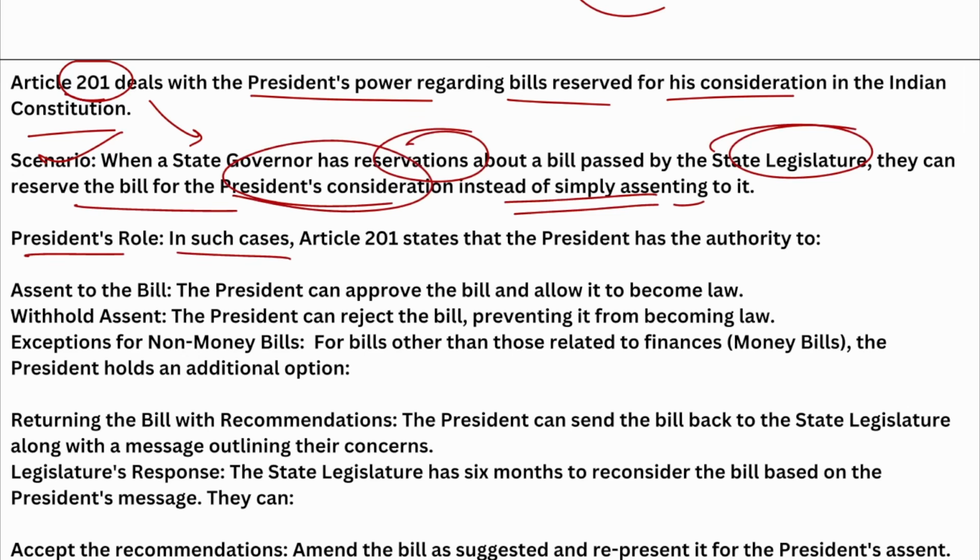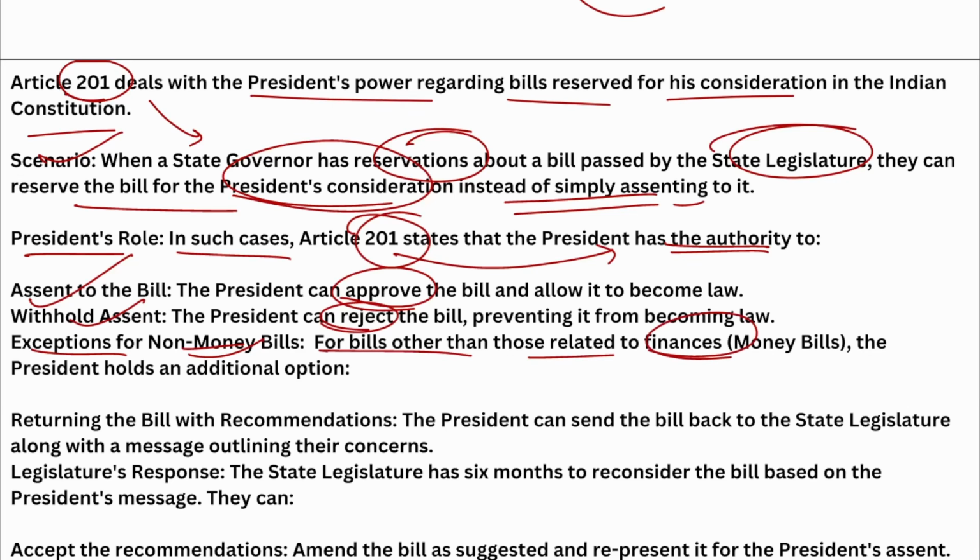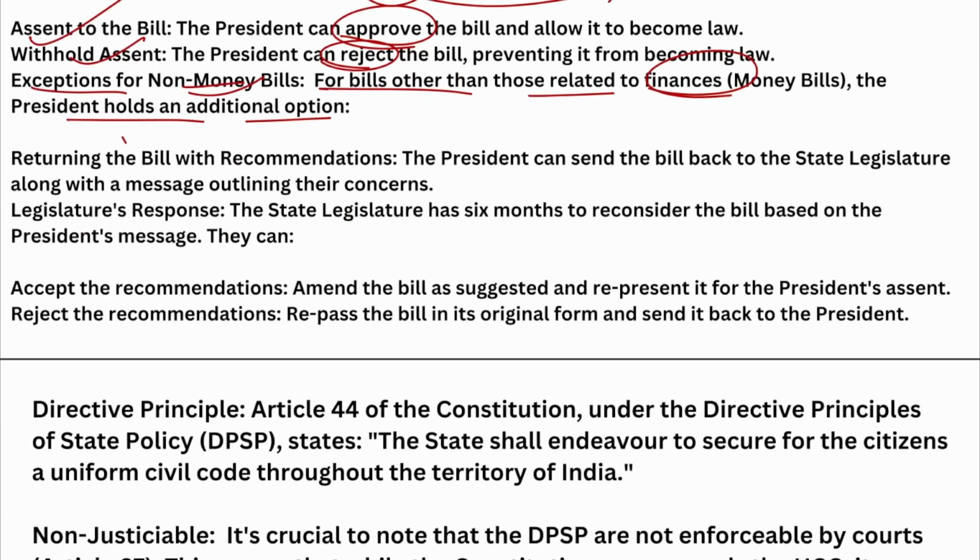Furthermore, in such cases, Article 201 states that the president has the authority to do what things? Assent to the bill, withhold the assent, and exceptions for the non-money bills. So the president can even approve the bill. All right, they can also reject the bill. For bills other than those related to finances, the president holds an additional option. All right, which additional option does the president have?